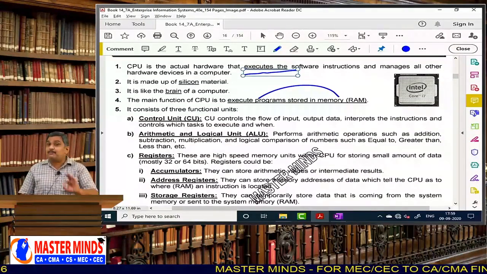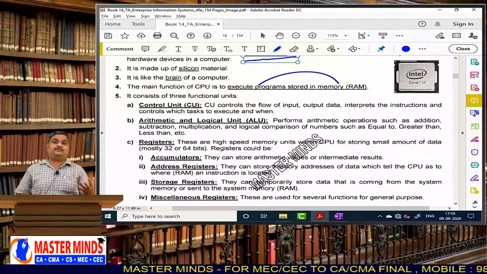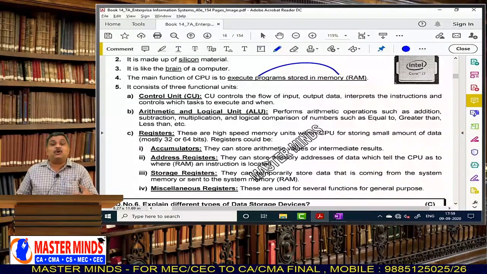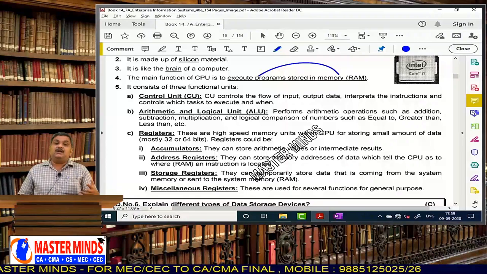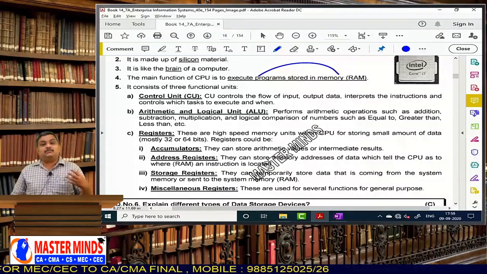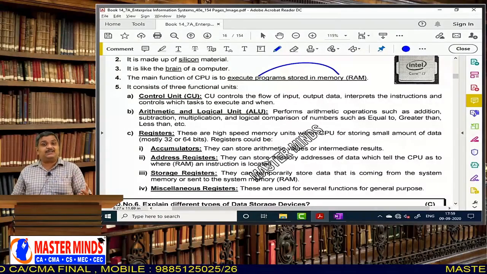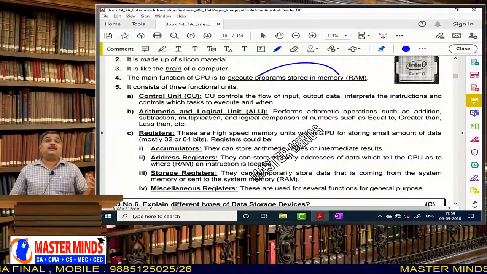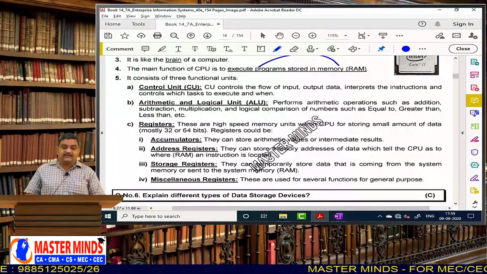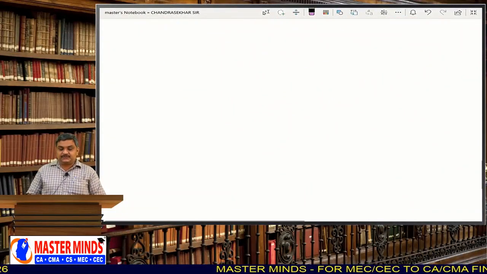And CPU consists of three parts. What are they? The control unit, which controls everything inside the CPU. And the arithmetic and logical unit, which performs all the calculations, the additions, subtractions, and logical operations like greater than, less than, equal to. The name itself is self-explanatory: the arithmetic and logical unit is the calculational part of the CPU. And in CPU again we have registers.